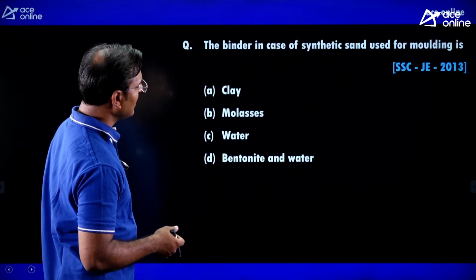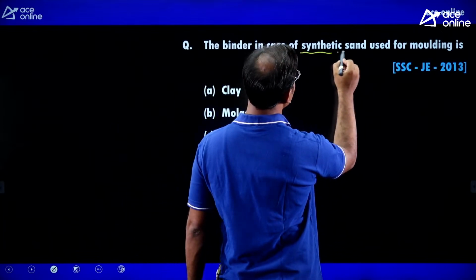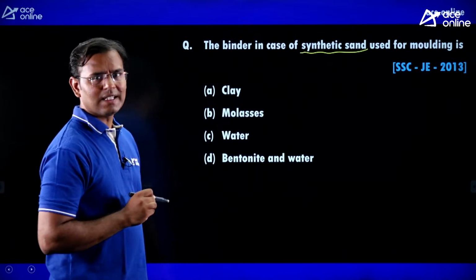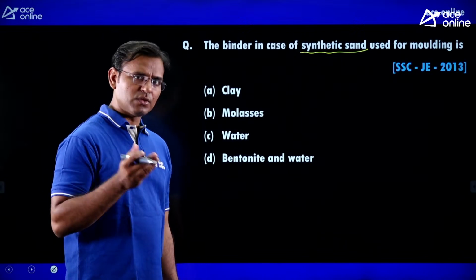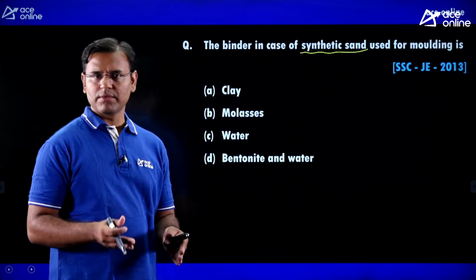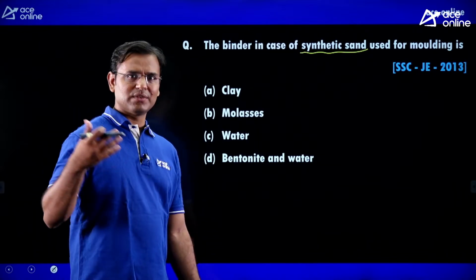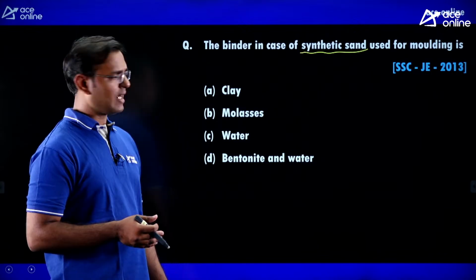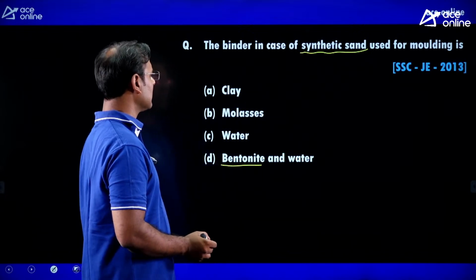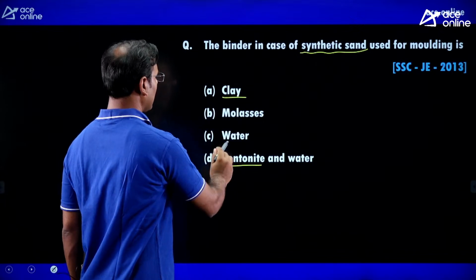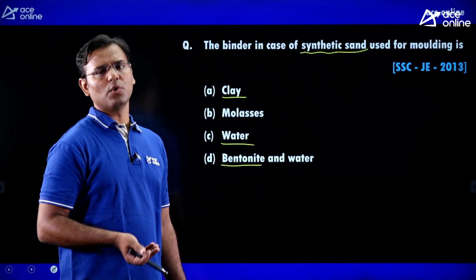The binder in case of synthetic sand used for molding is... Guys, what is meant by synthetic sand first? Guys, there are two types of sand. One sand we can take from the river, and one sand we can take from the lake. Synthetic sand means the sand which we are taking from the lake, and in that sand there is a very little percentage of clay. What is the clay here? The clay is the added clay and water we need to make the mold.